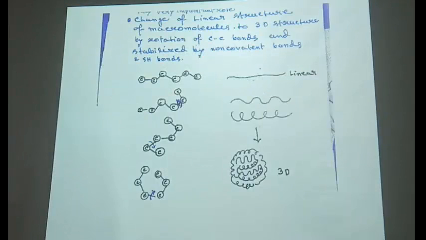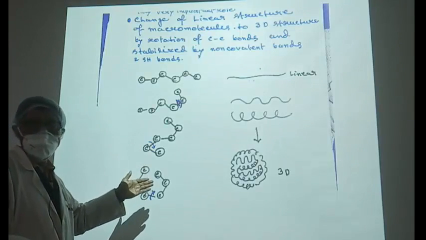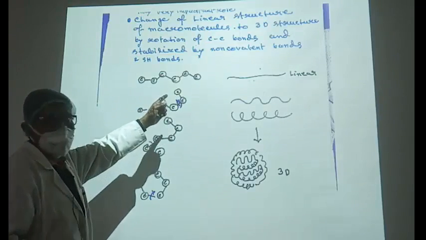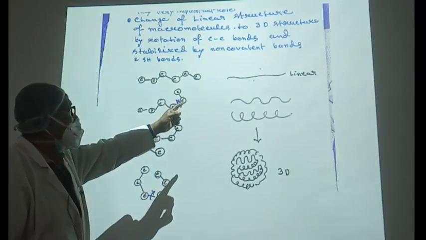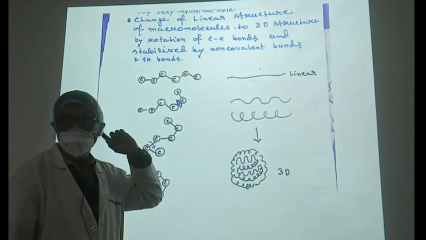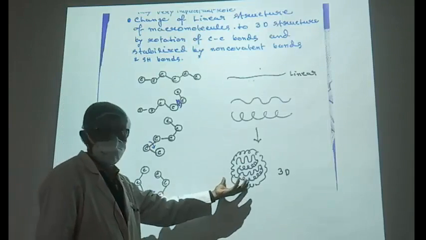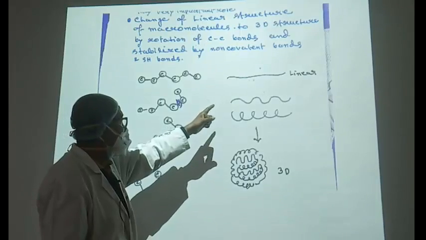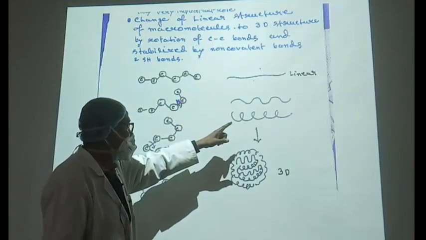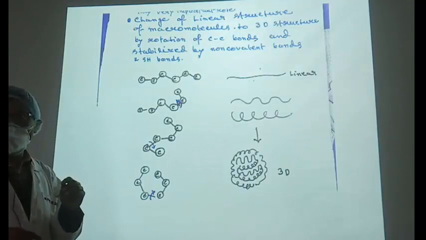Next, you will learn more in the chemistry classes. Here is the example of how proteins are built from amino acids. These are the amino acids linked to each other by peptide bonds. This is a covalent bond, and this is a linear structure. Now a linear structure cannot serve as a protein. So that has to be folded properly and give rise to a three-dimensional structure like this. So the amino acid chain is linear in the primary organization, then the secondary organization where there is a folding, spring-like or beta sheet-like bending.